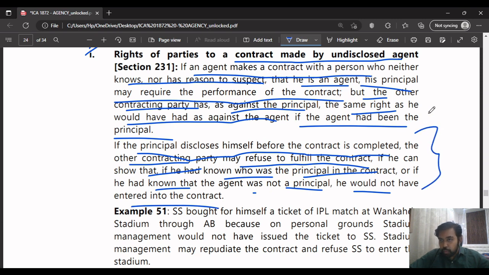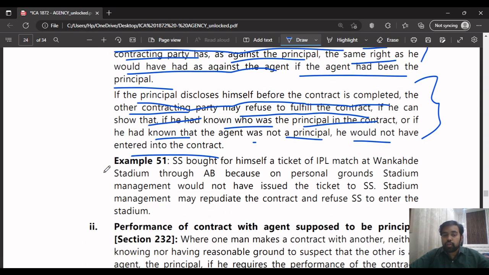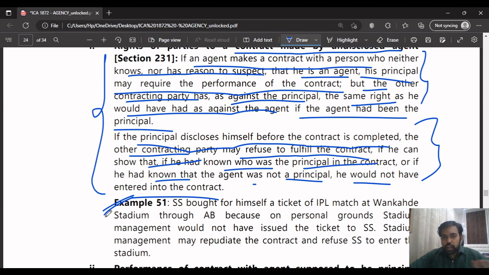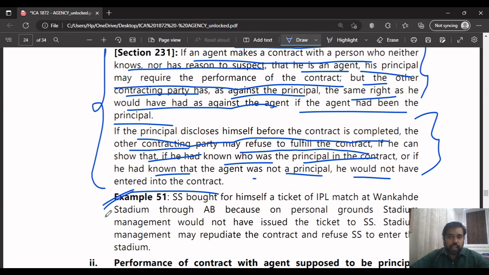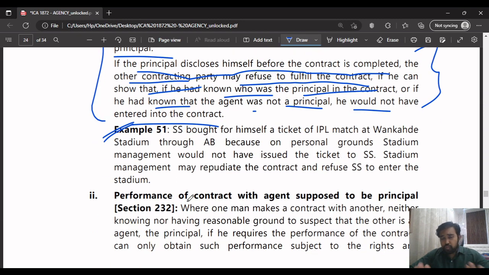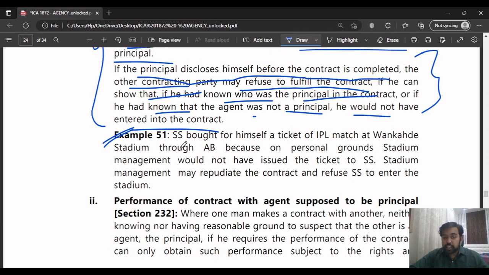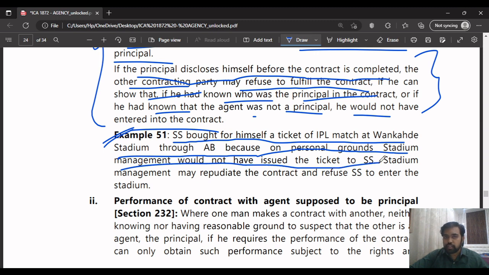This paragraph is a little bit complicated for you to understand. Through this example, you will be able to understand these two paragraphs very easily. I'll tell you what they have said in these two paragraphs through this example. There is a person SS who bought for himself a ticket of an IPL match at Wankhede Stadium through AB, because on personal grounds, stadium management would not have issued the ticket to SS.